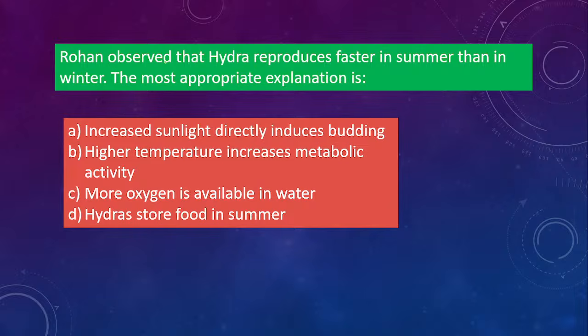So tell me the answer for this. The reproduction of hydra in summer, you know what is hydra, right? Its reproduction is faster compared to winter. Why does it happen? So the answer is B. Very good. Higher temperature will increase the metabolic activity. If it becomes faster, then reproduction will also become faster in hydra.